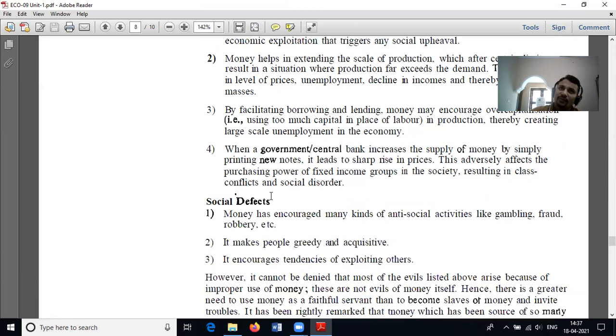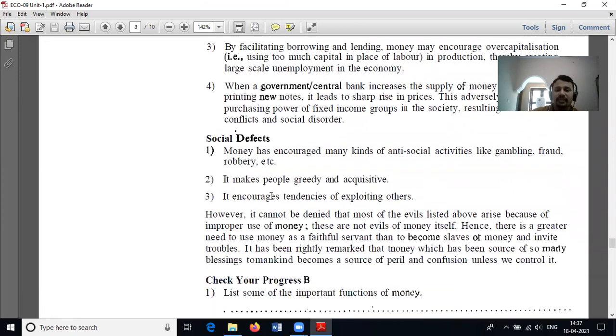Next, when we come to the social defects of money, money has encouraged many kinds of anti-social activities like gambling, fraud, robbery, etc. And nowadays we can see the presence of greed and extravagance. Then the third one is that it encourages tendencies of exploiting others.